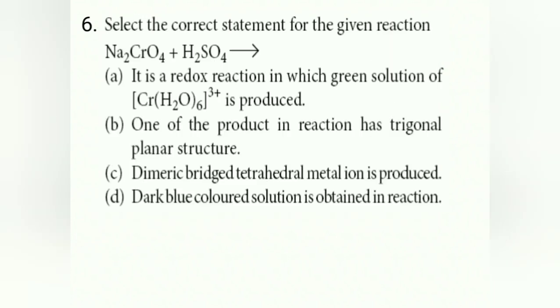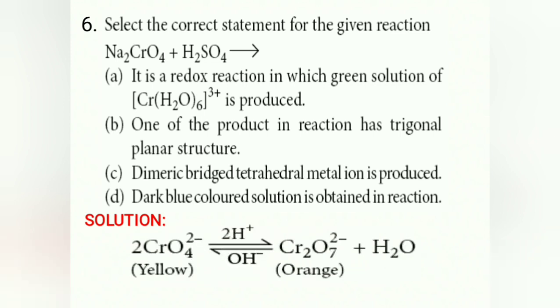Then select the correct statement about the given reaction. In this case, you can see sodium chromate when acid is added. Whenever acid is added to sodium chromate, we know that sodium dichromate is going to form, and that dichromate is a dimeric bridged tetrahedral metal ion. So the orange colored Cr2O7 2- is formed, that is a dimeric bridged tetrahedral metal ion. So the answer for this question is C.